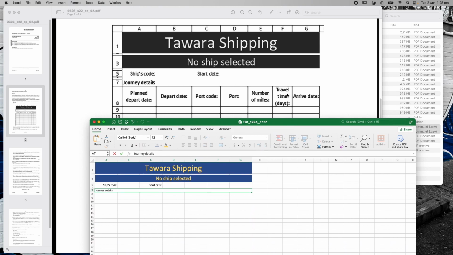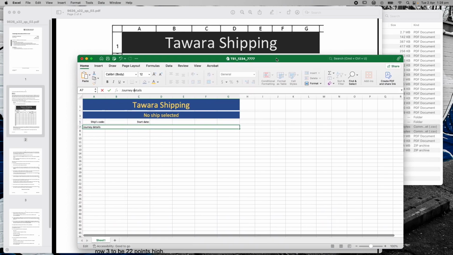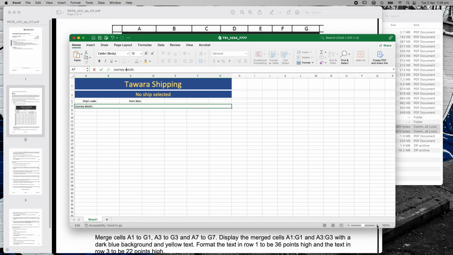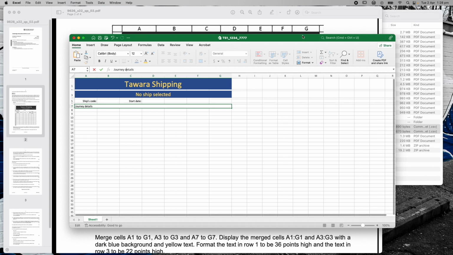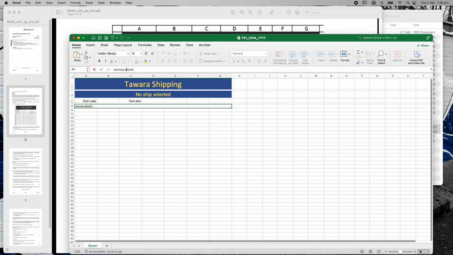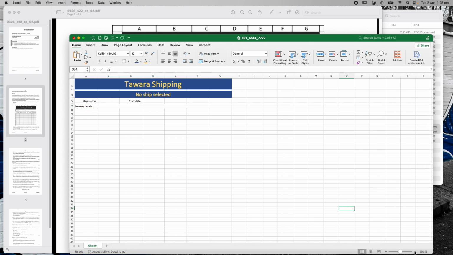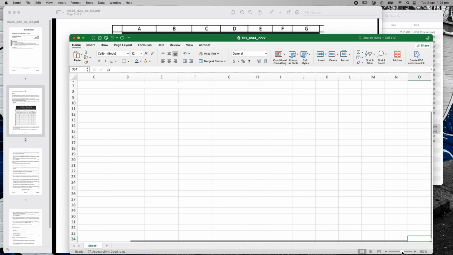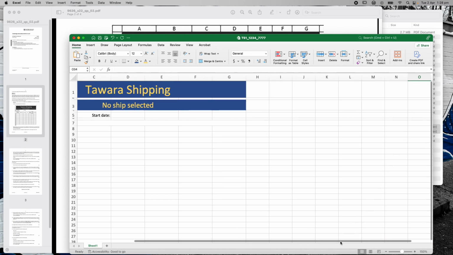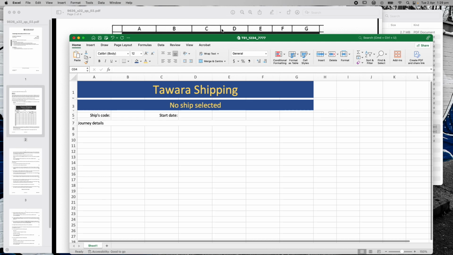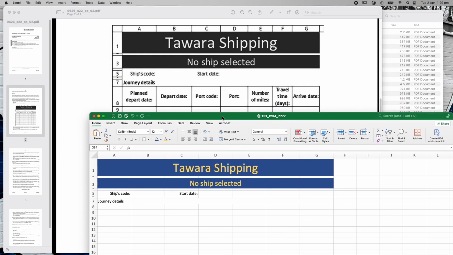It does kind of look like travel time days is a narrower column. So I'm just going to make sure when I type these in that mine looks the same as this. Okay, and in fact I'm just going to zoom in a little bit so that we can see what's going on. No, it doesn't want me to zoom. Oh, it's because I've got a cell selected. Right, now I can zoom in a little bit more. Go back to my document so I can see it, and we get a similar size. It's not exactly the same, but a similar size, and things are starting to look right.